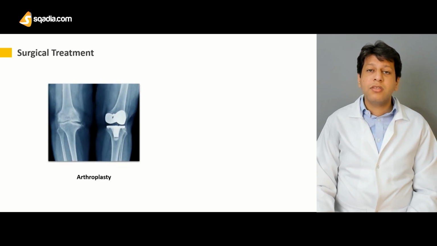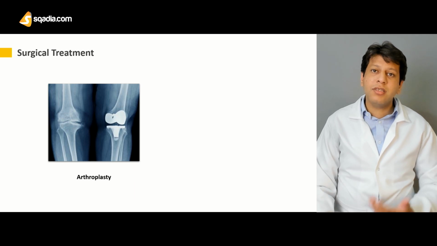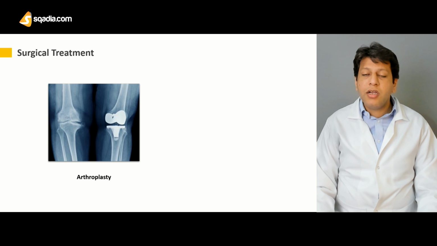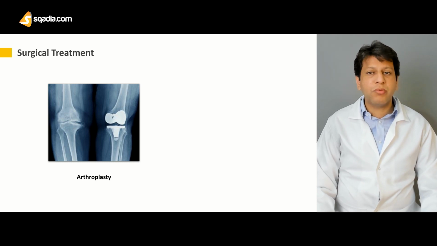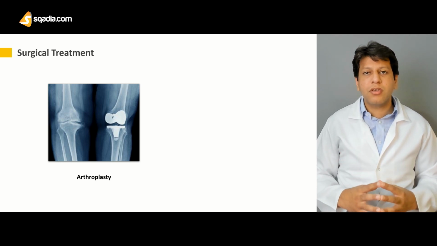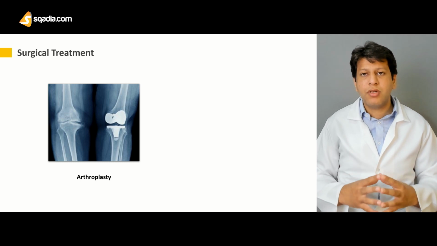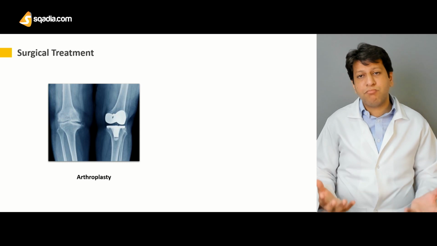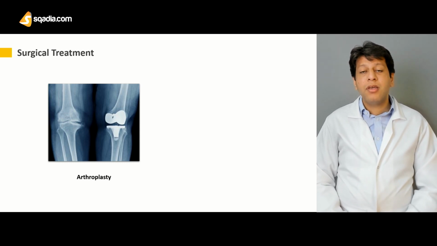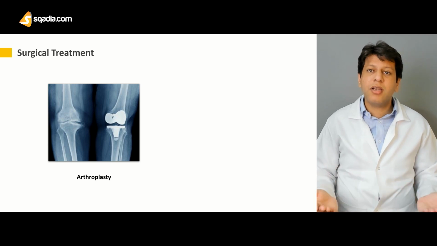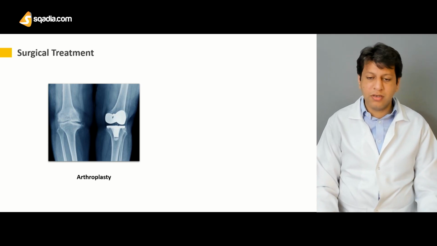One is that you replace the joint, that is the arthroplasty. Arthroplasty is routinely done nowadays for osteo as well as rheumatoid arthritis, and rheumatoid arthritis is usually a very common cause of going for a knee joint replacement surgery. And as it's a bilateral disease most of the time, you may have to go for both knee arthroplasty, that is bilateral knee joint replacement surgery.